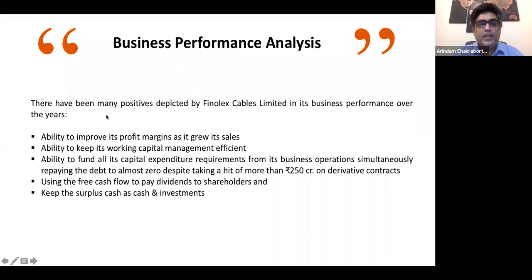By this time we are getting a clear understanding about the business. A few things we have seen till this point are quite a number of positives: the ability to improve its profit margin as it grew its sales, the ability to keep its working capital management efficient, the ability to fund all its capital expenditure requirements from its business operations, simultaneously repaying the debt to almost zero, despite taking a hit of almost 250 crores on derivative contracts,